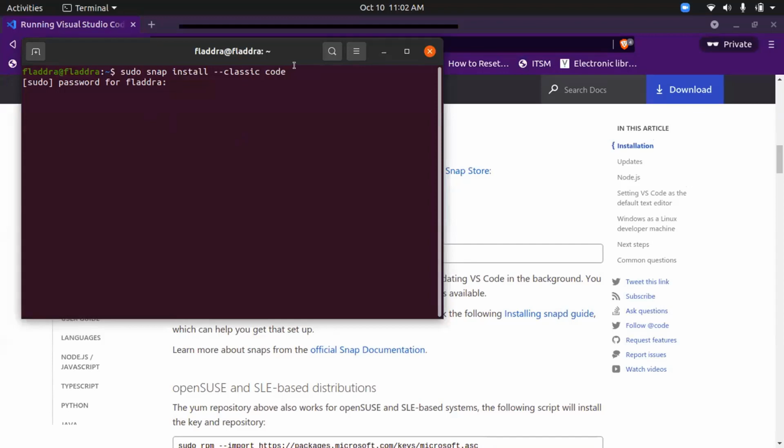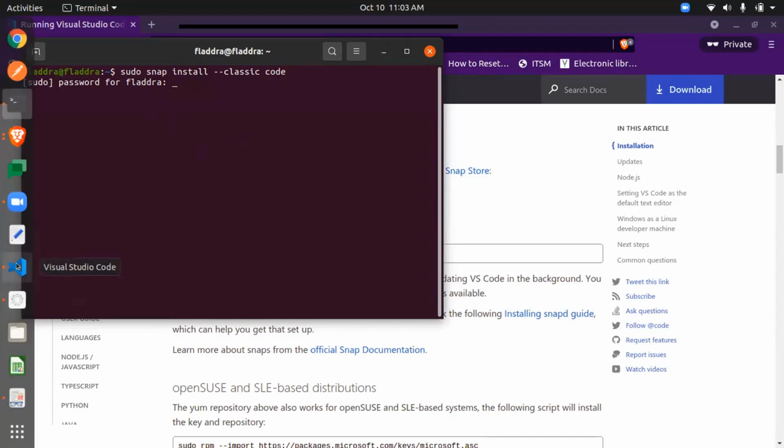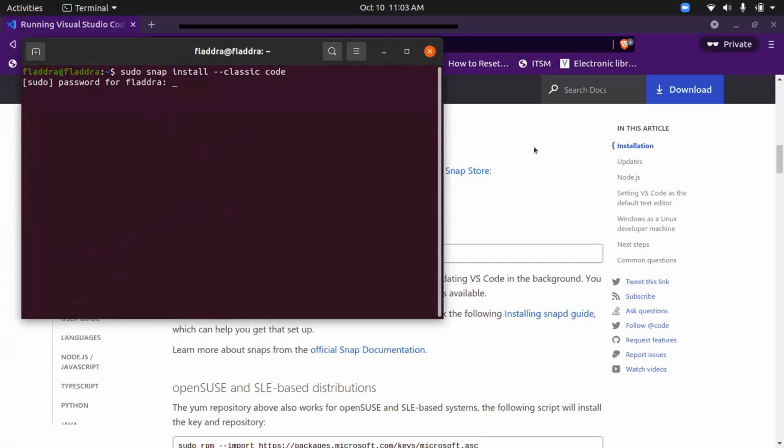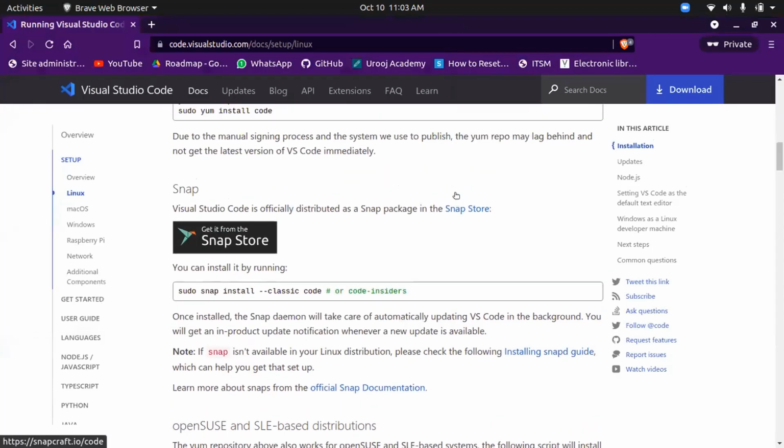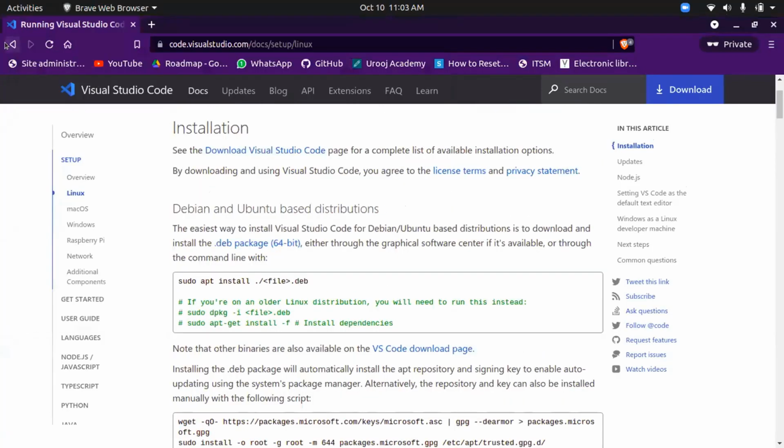Just put the command on the terminal, and then you'll have to enter the password for your system. I've already installed it, and I already have Visual Studio Code in my system. So this is the process for Ubuntu.